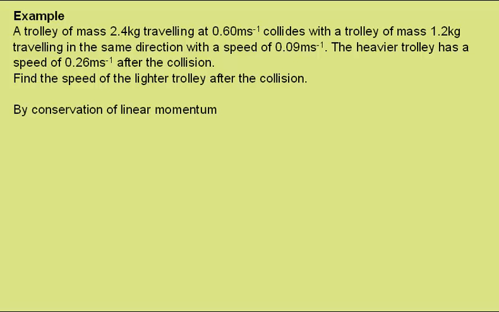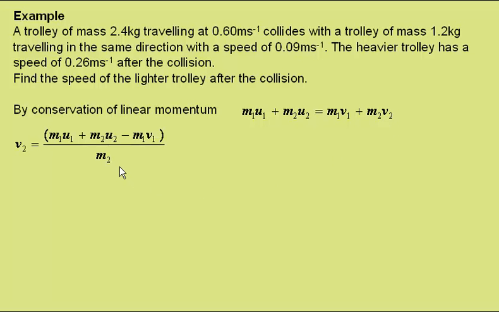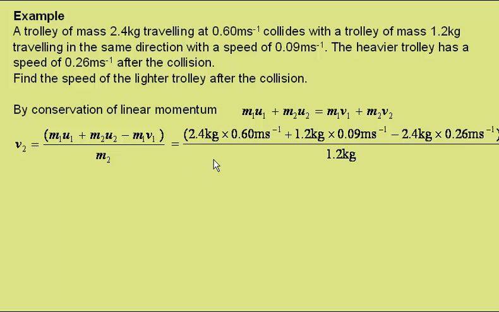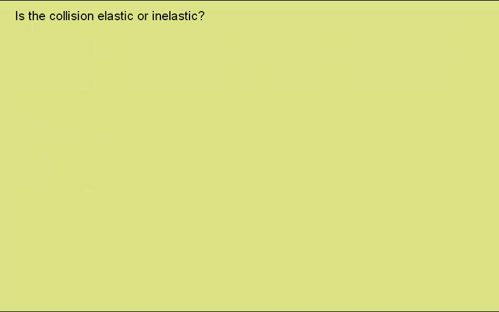Well, for this we can use conservation of linear momentum. So the momentum of the two objects before will equal the momentum of the two objects after. We want to find the speed of object 2. So we can rearrange to get this expression. Putting in the numbers gives a speed of the lighter object of 0.77 meters per second. Is this collision elastic or inelastic?